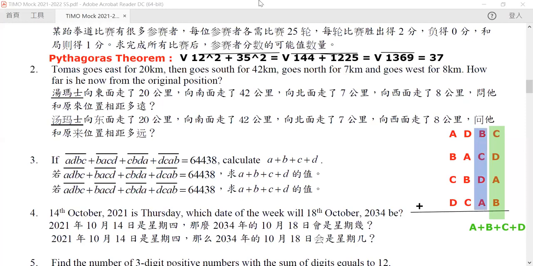If we sum up all the 10th digits, it will again be A plus B plus C plus D. But this time, do remember that these are the 10th digits, the digits representing 10. So instead of A plus B plus C plus D, it is equal to 10 times (A plus B plus C plus D).